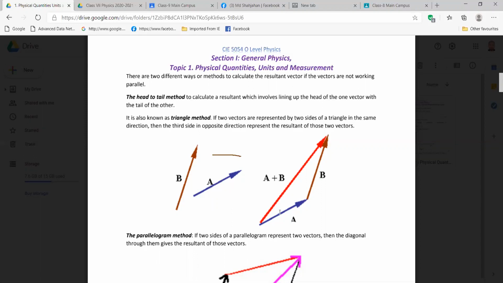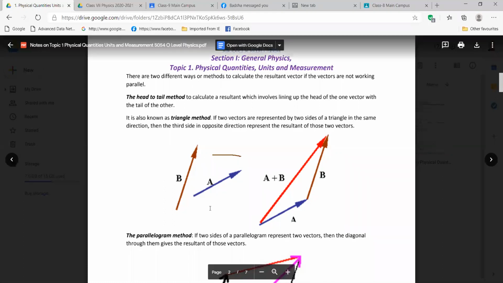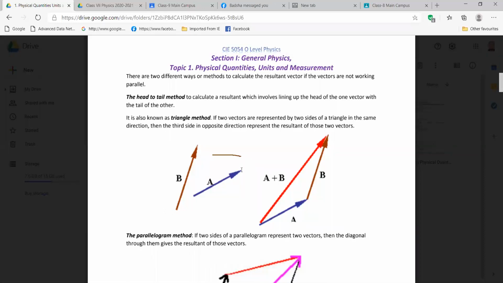Do you know how to draw parallel lines or parallel segments? By maintaining the same distance at the end and at the beginning. If you use your ruler, you will see that the distance from this end to this end is the same as the distance from here to here.